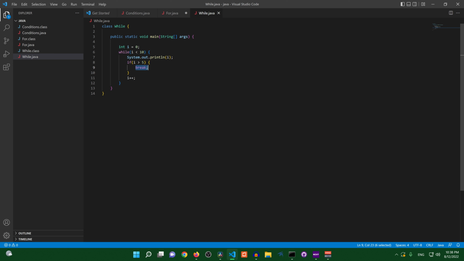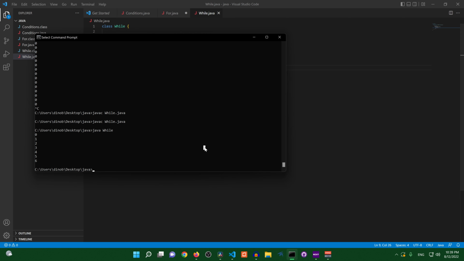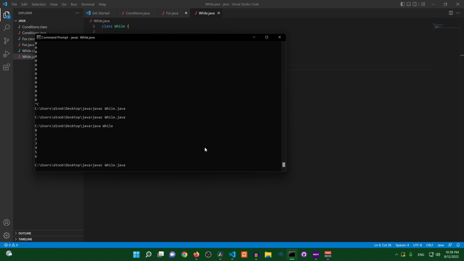So if we remember, continue allows you to skip code. So if I wanted to skip here, what would happen if I put continue right here? Let's find out. So if I put continue here, do you think I'm gonna end up with an infinite loop? Well, let's run it. So we're gonna come in, we're gonna compile, and we're gonna run. And look at that, 6, 6, 6, 6, 6, and so on.